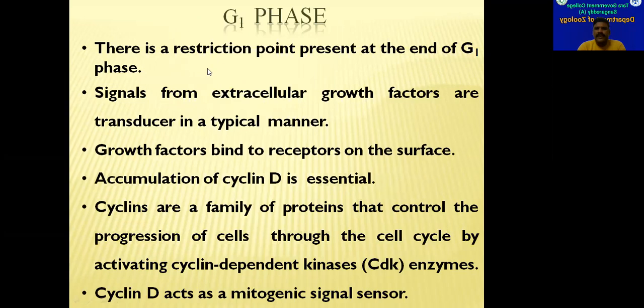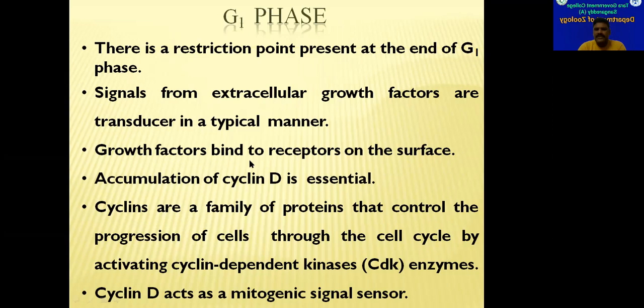And in the G1 phase, a restriction point will be there at the end of this G1 phase. So signals from the extracellular growth factors, like transducers or like hormones also, control the events that happen in G1 phase. So usually we know that growth hormone will be released from our gland, which is underneath the brain, that is pituitary gland. So these growth hormones reach all the cells through blood circulation.